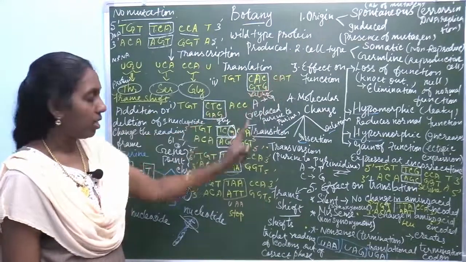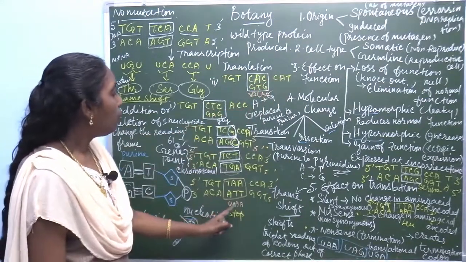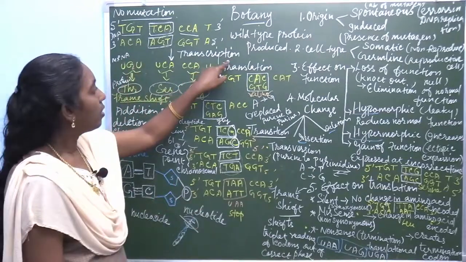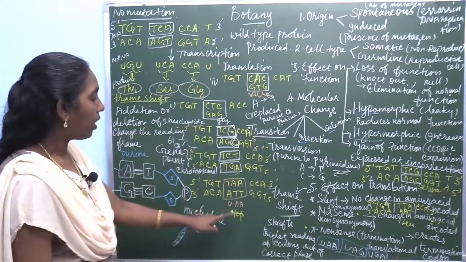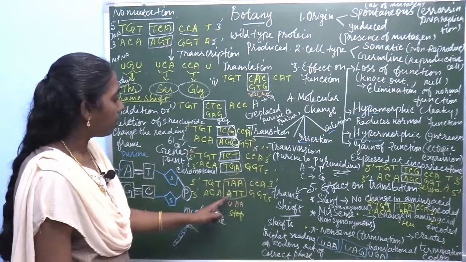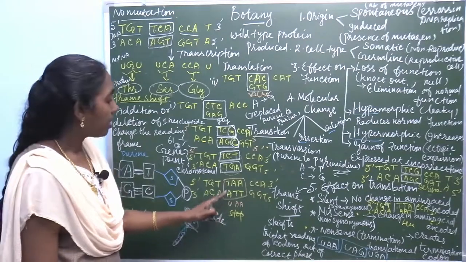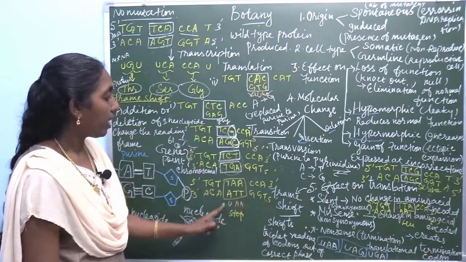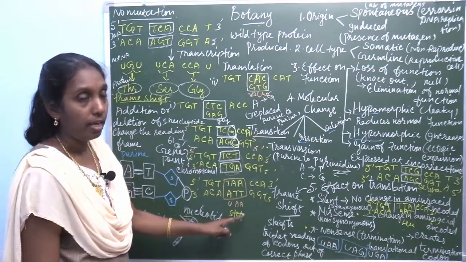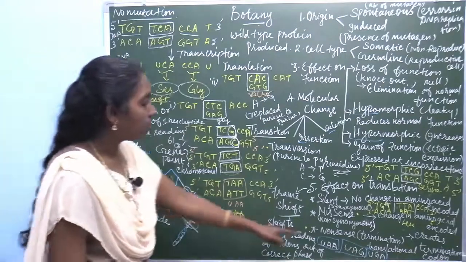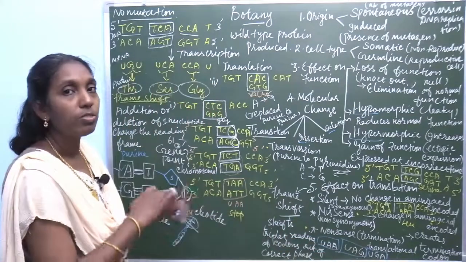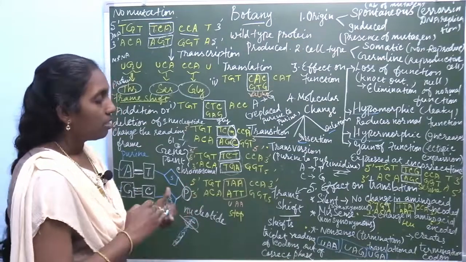During translation, it produces UAA. This is the DNA sequence. When transcription takes place, in the RNA, instead of adenine, uracil appears, so it forms UAA. This UAA comes under one of the stop codons, so it leads to termination.